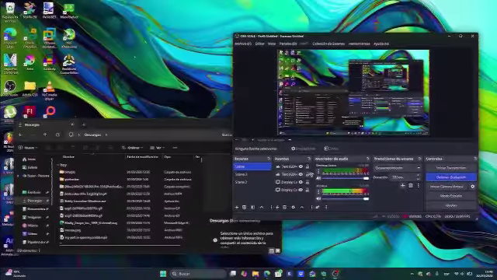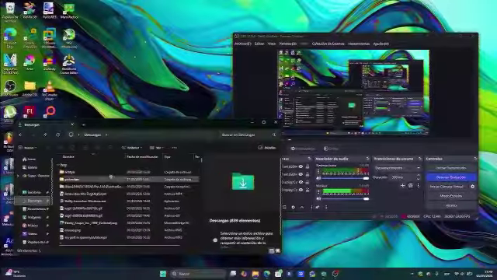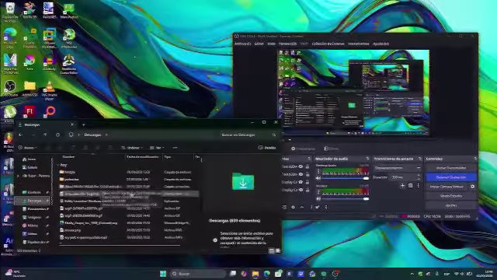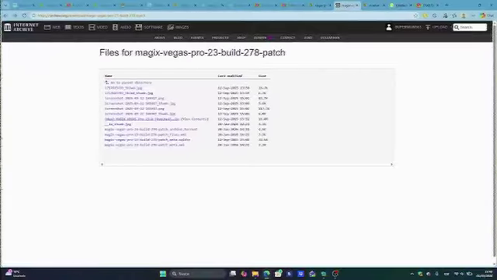Alright guys, so this is how you install and patch Vegas Pro 23. So, you first go to this website, I'll leave it in the description, and just click on New Magix Vegas Pro 23 patched .zip, and I will just download.